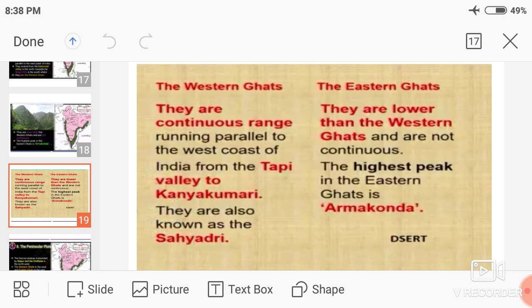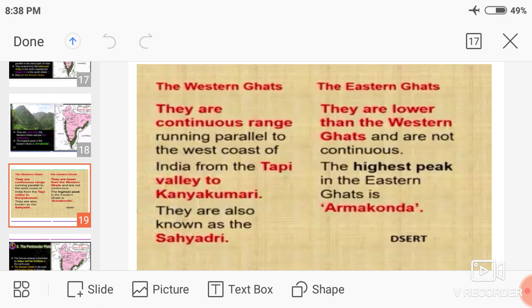They are also known as Sahyadri. In the Western Ghats, Anaimudi is the highest peak in South India. That is the difference of the Western Ghats.